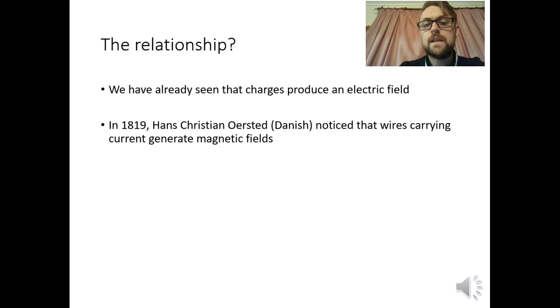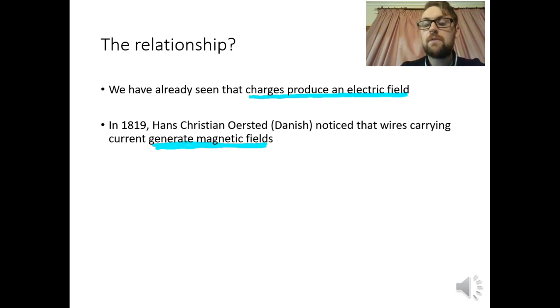So we've already seen that charges produce an electric field. Now what we're going to see, and what Hans Christian Ørsted, a Danish scientist, noticed, is that wires carrying a current generate magnetic fields. All right, and magnetic fields are created from moving charge, and we're going to see that. So stationary charge produces an electric field.